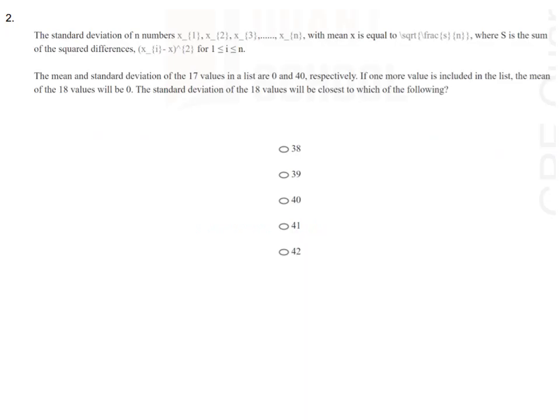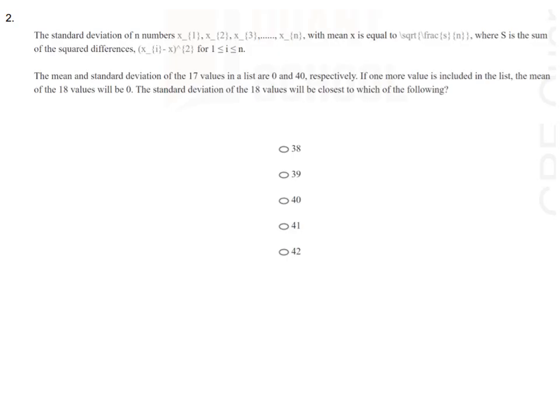Here we are given that the standard deviation is the square root of s by n, where s is the sum of the squared differences, xi minus x bar whole square, for 1 less than or equal to i less than or equal to n. The mean and standard deviation of the 17 values in a list are 0 and 40 respectively.